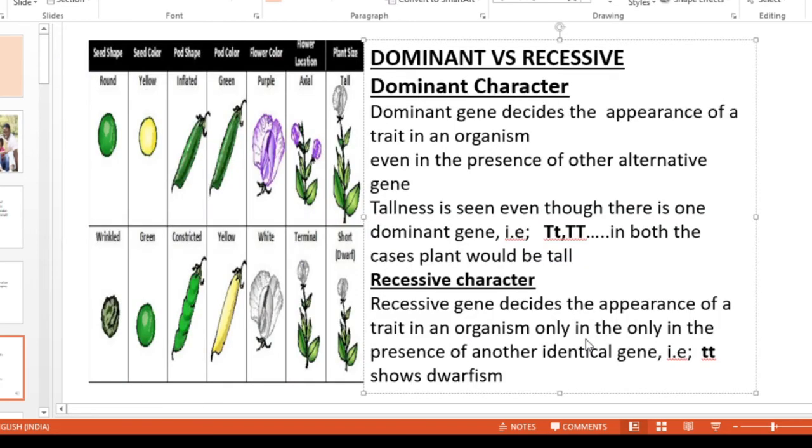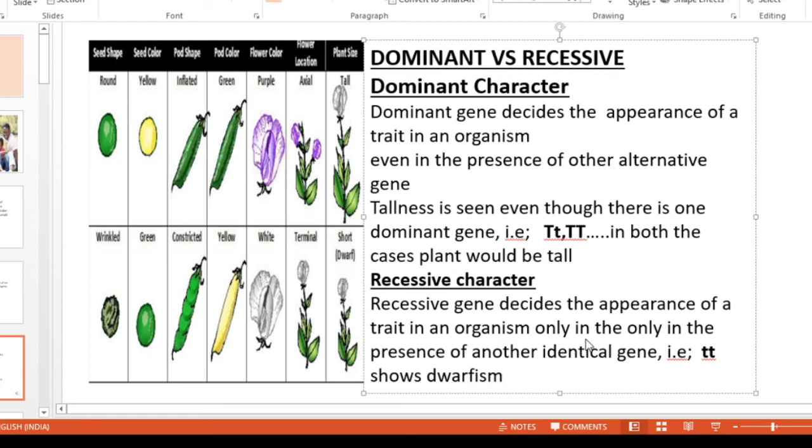Now let us see what is the difference between a dominant trait and a recessive trait. Dominant gene decides the appearance of a trait in an organism even in the presence of other alternative gene. Tallness is seen even though there is one dominant gene, that is capital T and small t, or capital T and capital T. In both the cases, plant would be tall. What is recessive character? Recessive gene decides the appearance of a trait in an organism only in the presence of another identical gene, that is small t shows dwarfism.